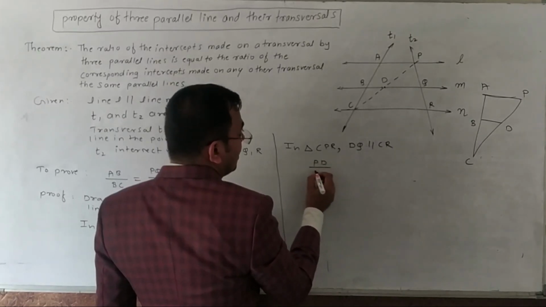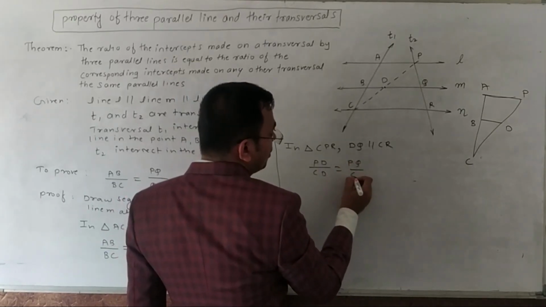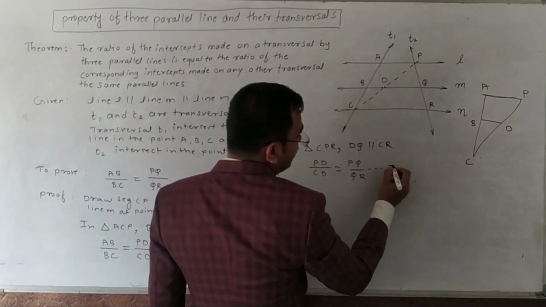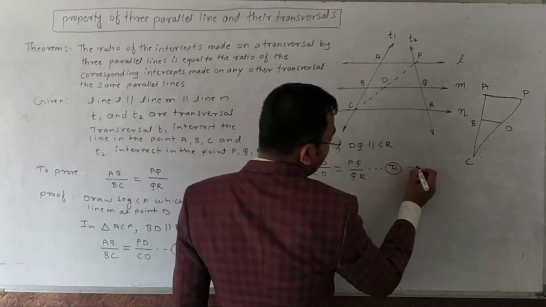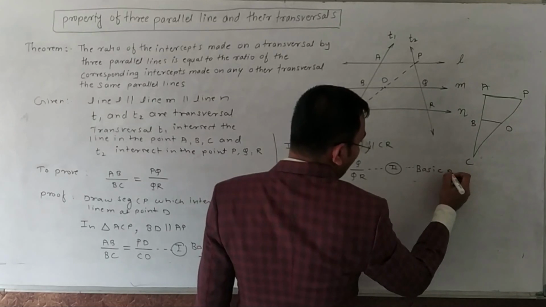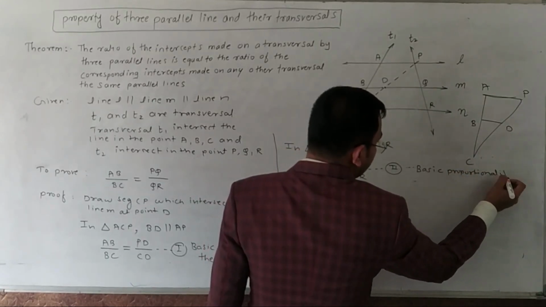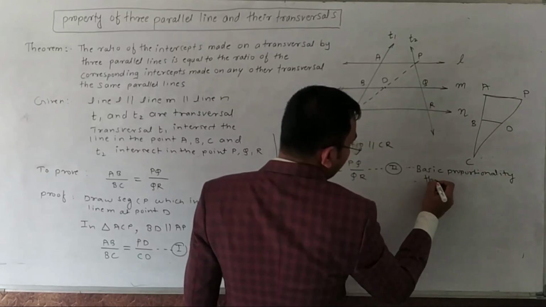PD upon CD is equal to PQ upon QR, equation 2, by the basic proportionality theorem.